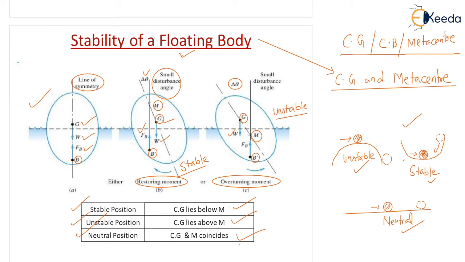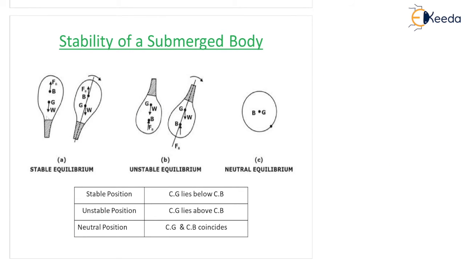Same thing we have to understand in case of submerged body also. This is a floating body. You can see half of the body is outside water and half of the body is inside water. Correct? So now we are going to see the stability of the submerged body. Okay, so a very nice diagram is given here. This is a body having irregular shape definitely, but you can see in the last part more mass is concentrated here. Correct? This is, you can see, the hatching part. More mass is concentrated here, so the G point will be downward. Correct?